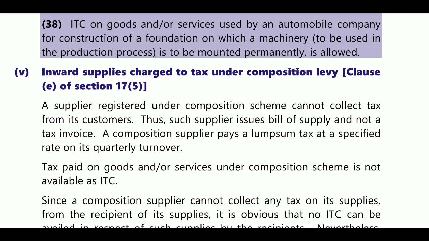If you pay any tax under the composition scheme, it is not available as ITC, since a composition taxpayer shall not collect any tax on its supplies from the recipient of supplies. It is obvious no ITC can be available in respect of such supplies by the recipient. Nevertheless, section 17(5) specifically blocks the ITC on inward supplies received by the taxable person from a composition supplier.